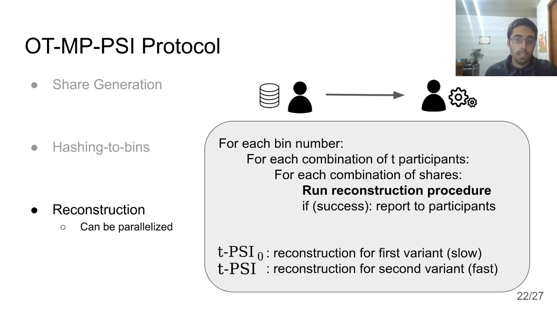In t-PSI 0 and t-PSI, respectively, we run the reconstruction procedure for the first and second variant of our primitive, where t-PSI 0 is a bit slower, and t-PSI is much faster. It's important to note that we run this procedure for all the different combinations of shares that we can get, which can be a lot, but because we're using very cheap operations, it can be done very quickly, and it can be easily parallelized across as many reconstructors as we want, which makes it very scalable and practical.